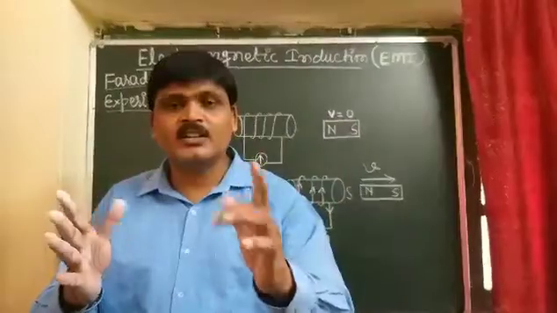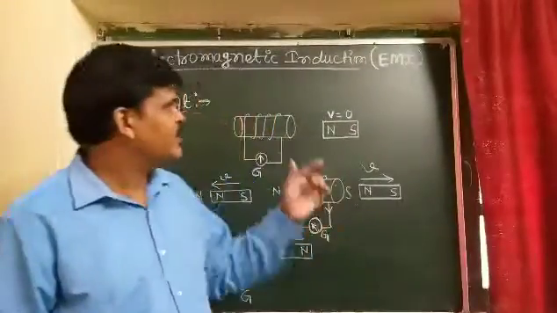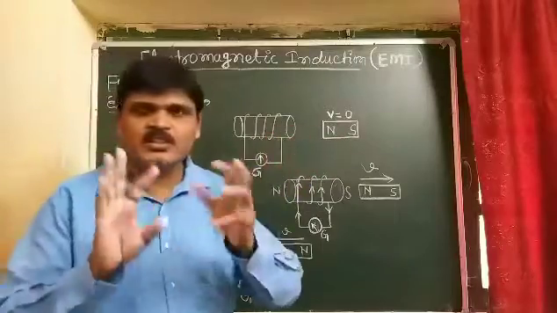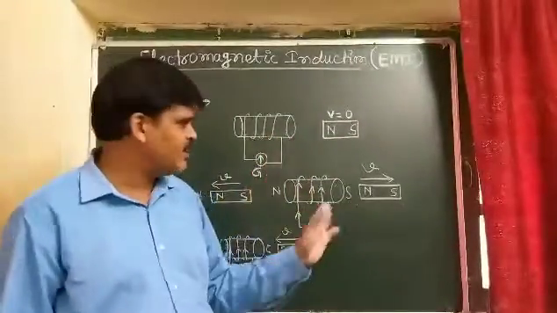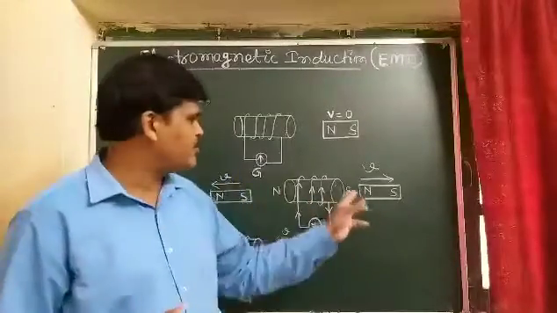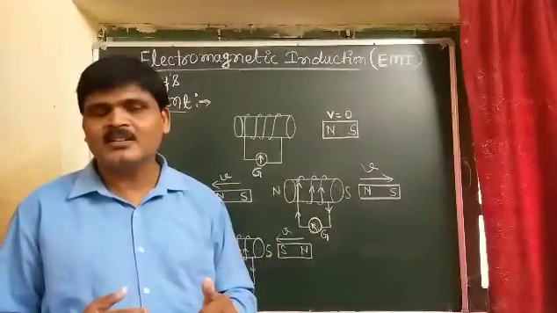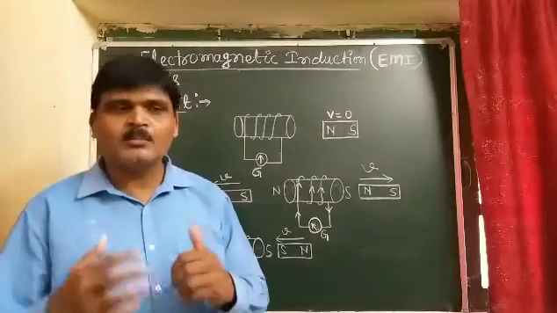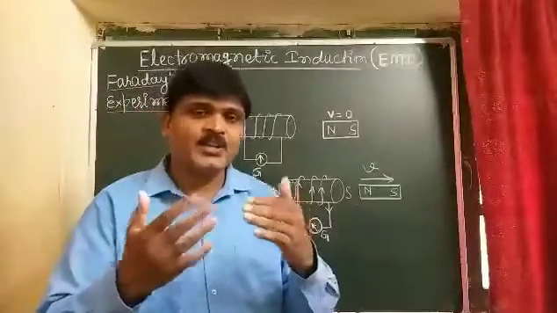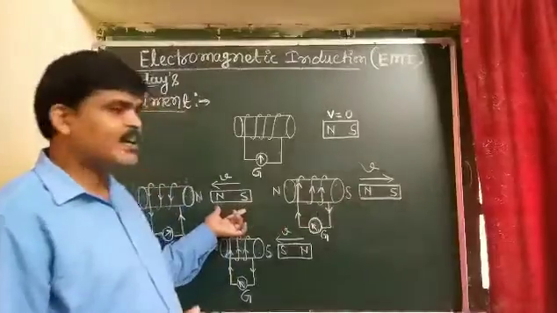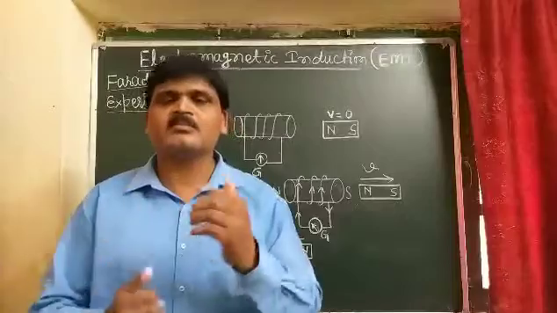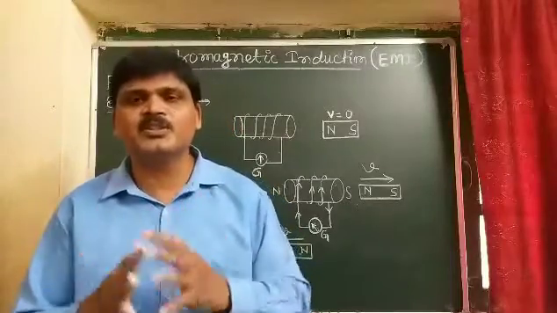So how is this induced current produced in the coil? Students, listen carefully. In the first case, there is no motion between the bar magnet and the coil, so there is no generation of electric current in the coil. But in all other three cases, there is relative motion between the bar magnet and the coil. It means the bar magnet is moved toward the coil. And if we reverse the process, if the bar magnet is stationary and the coil is moving towards the bar magnet, then induced current will also be produced in the coil.